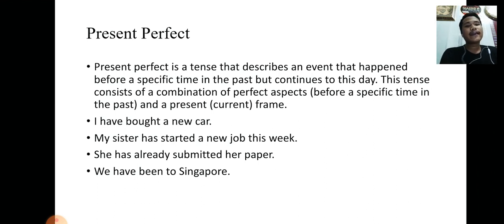Example: I have bought a new car. My sister has started a new job this week. She has already submitted her paper. We have been to Singapore.